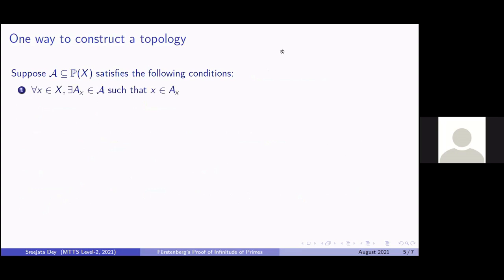The first condition is that for all x in X, there exists A_x in script A such that x belongs to A_x. So what does this mean? If you have a topological space X and you choose any point x, there is a set A_x in script A such that x belongs to A_x.